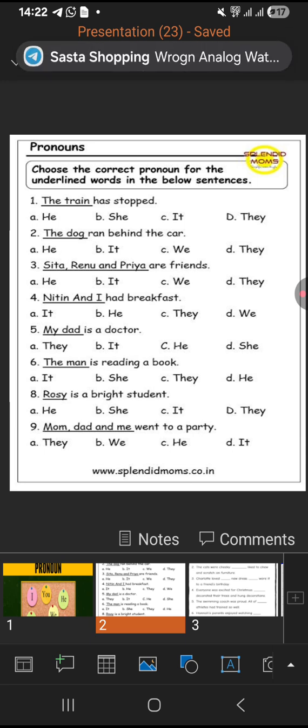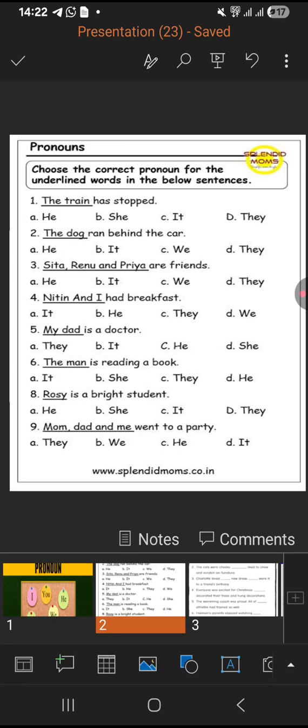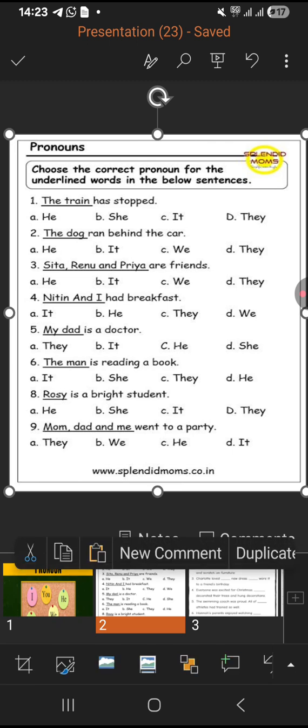The train has stopped. The train is a non living thing. It cannot be he, it cannot be she, it cannot be they plural. It has to be it. It has stopped. The dog ran behind the car. A dog can be he or she, and it cannot be it because it is a living thing. Now the female form of dog is, you know that. So we cannot put she in this. So we will put he.